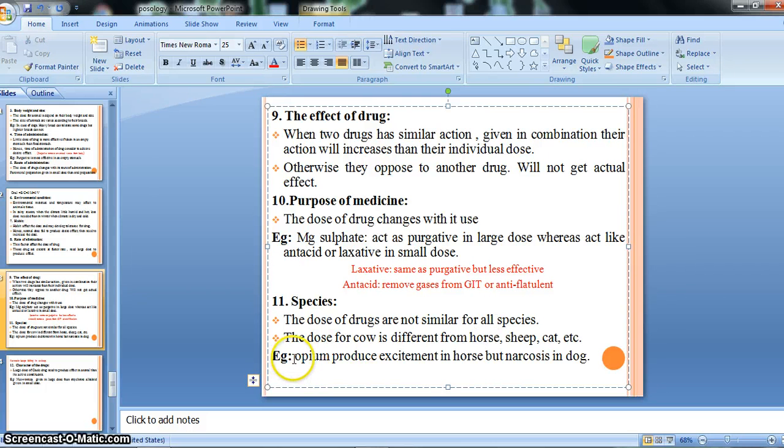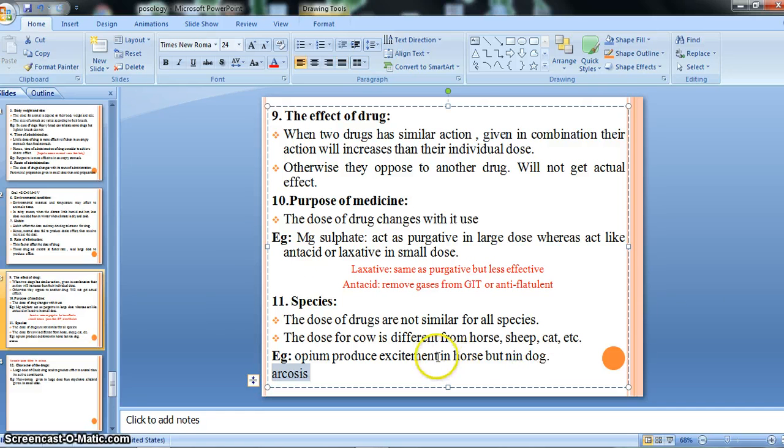So there is one example: opium produces excitement in horse but narcosis in dog, right? Opium is a drug; if we administer it to the horse, it causes an excitement effect. In case of dog, it produces a narcosis effect.